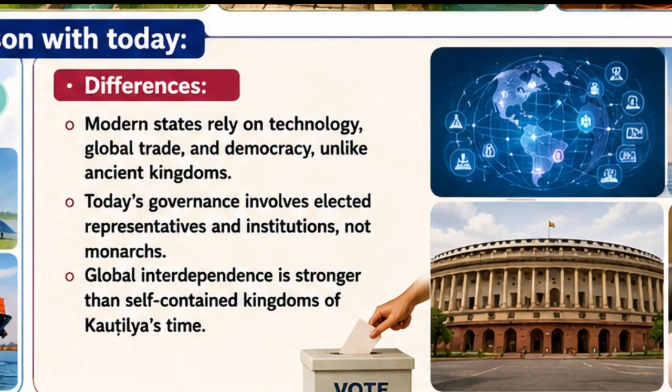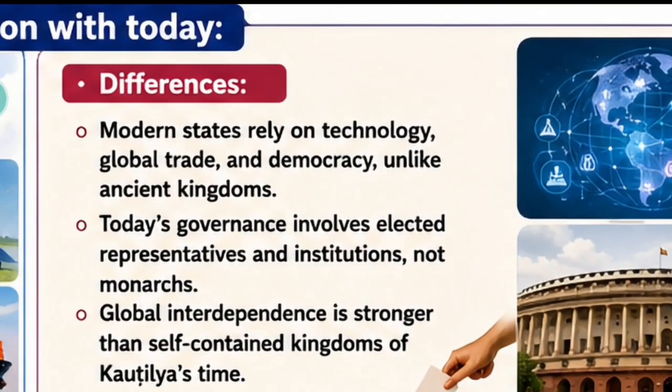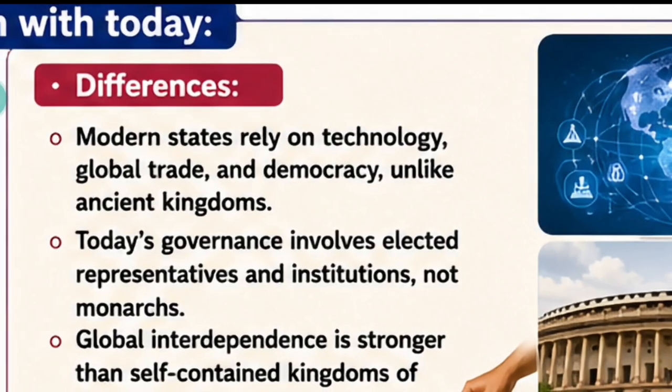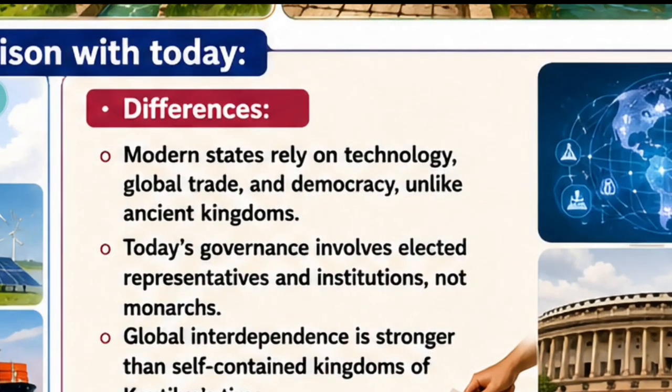Global trade was also there at that time, but that time this was not so popular, okay. There were some limits, but nowadays we find many countries doing international trade with one another. So nowadays this is a necessity. Fine. And democracy: nowadays governments are almost all democratic, okay. The popular form of government now is democracy, but at that time the popular form was monarchy. So modern states rely on technology, global trade, democracy, unlike ancient kingdoms.